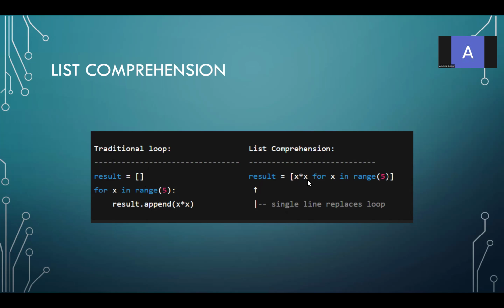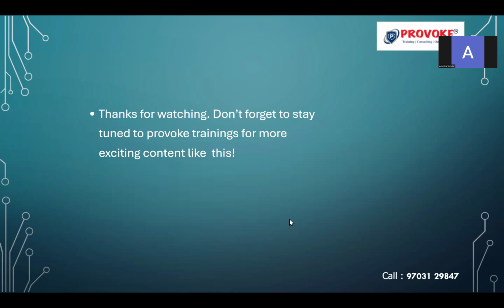In the list comprehension, how are we going to write it? Inside the square bracket, I am going to find the square for each number in this range and store the result. So these 3 lines of code have come down to a single line of code. That is called list comprehension. Hope this session was interesting.